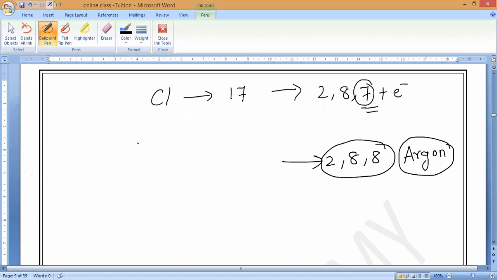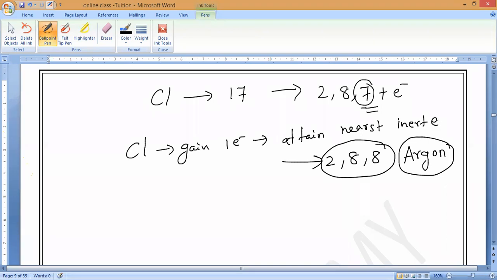So you write: chlorine is gaining 1 electron to attain the inert electronic configuration of argon. Any doubt in this, ask me, please. Is everyone clear?